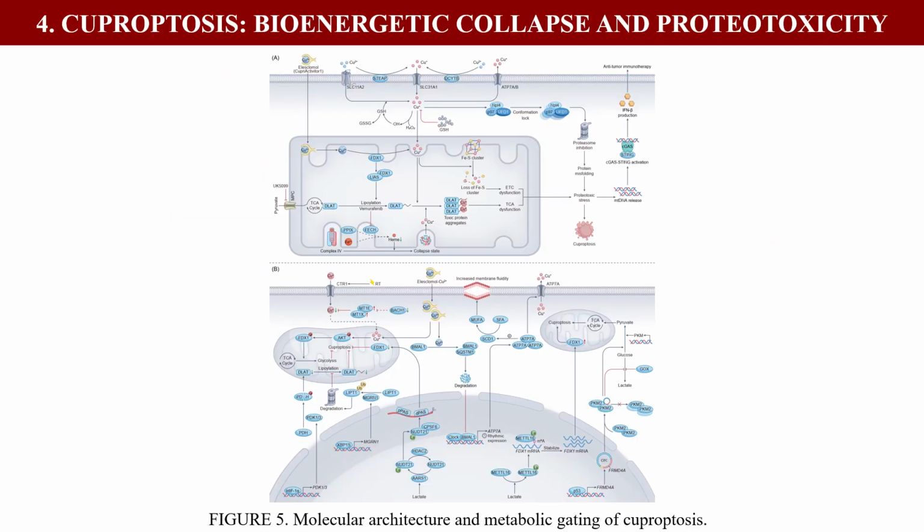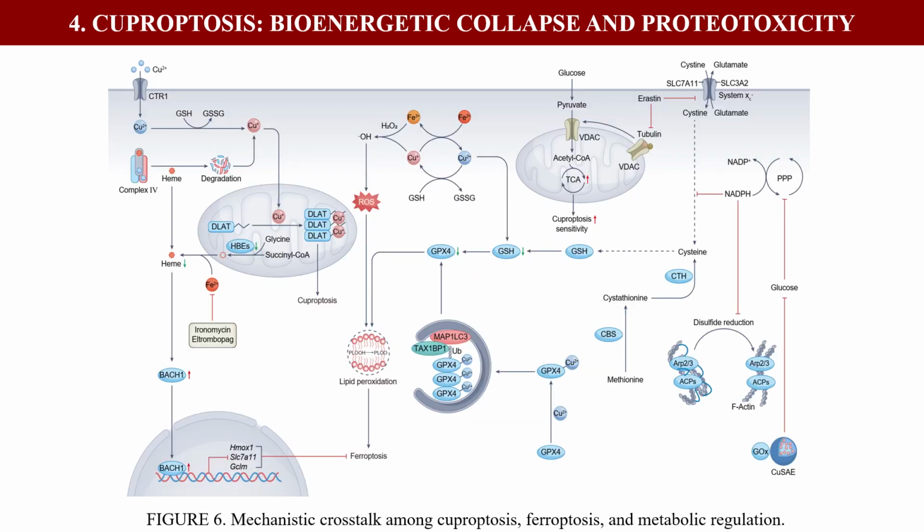Unlike ferroptosis, Chapter 4 reveals that cuproptosis directly targets the cellular bioenergetic hub. Figure 5a shows that copper entry into mitochondria induces the aggregation of lipoylated proteins, triggering lethal proteotoxic stress and metabolic collapse. Figure 5b further illustrates how glycolysis, hypoxia, and lactate determine tumor sensitivity to copper. Figure 6 reveals the lethal crosstalk among copper metabolism, iron metabolism, and lipid peroxidation.